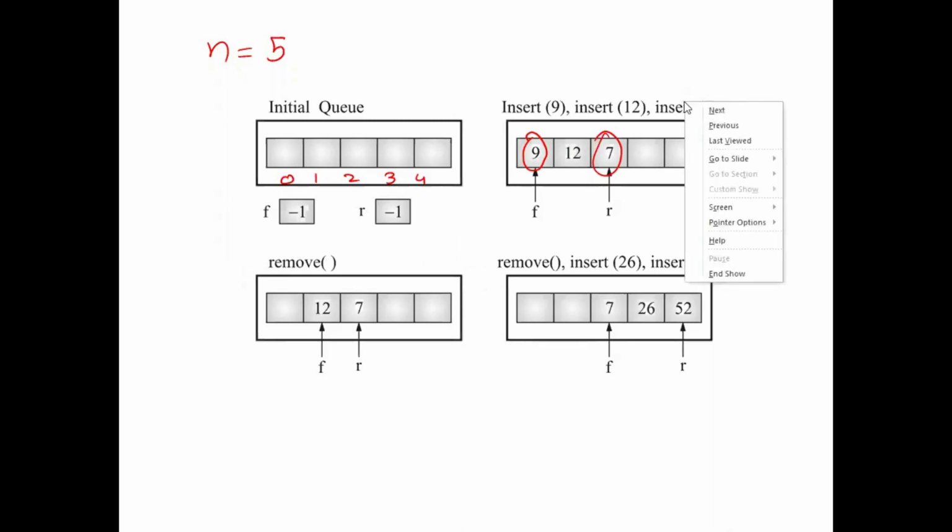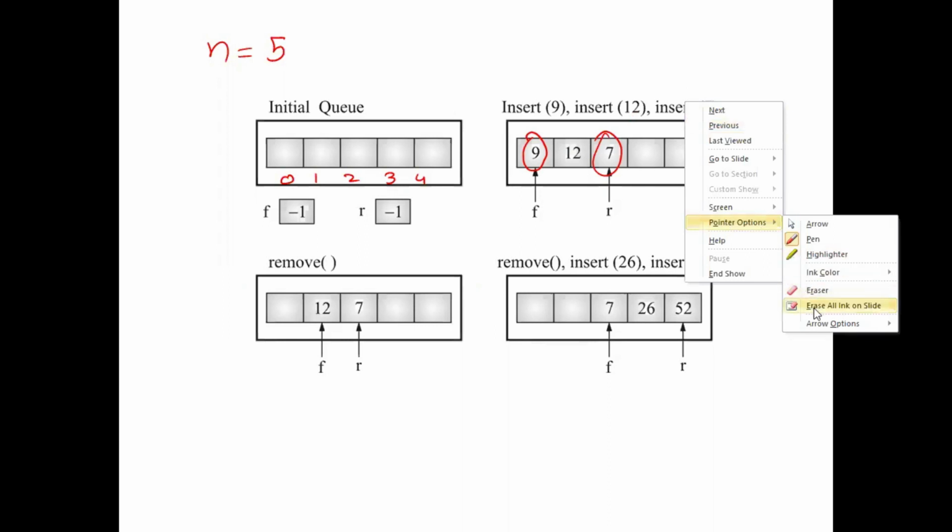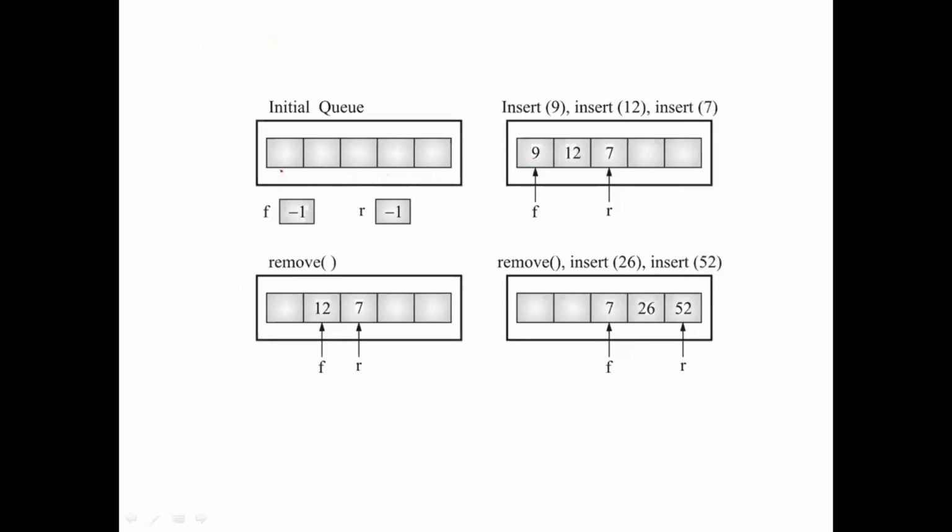Now just look at this part. Suppose this was the queue. Over here, front is -1 and rear is -1. Now if you ask me to insert the first value inside the queue, I'll increment front and I'll increment rear. So front is incremented by 1, from -1 it becomes 0. Rear will also be incremented by 1, so that will also become 0. And then I'll push whatever the value, say 9. When I have added just the first value, both front and rear will keep pointing to the same index.